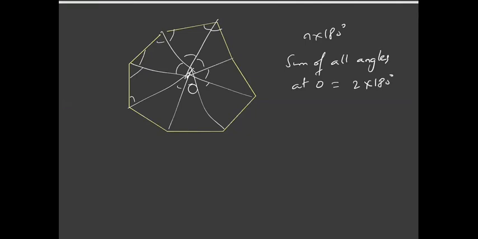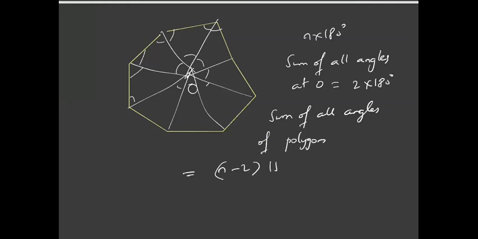So if I just subtract, then I'll get the sum of all the angles of the polygon, which is n minus 2 times 180 degrees. Is this clear? So the sum of all the interior angles of an n-sided polygon is n minus 2 times 180 degrees.